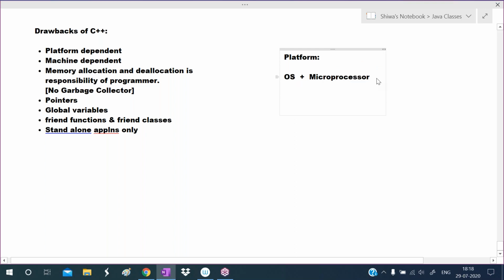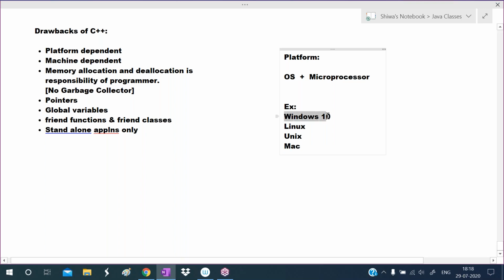So what are the examples for operating systems? Operating system examples are like Windows. In Windows, several versions are there. Latest one is Windows 10. Windows 7, Windows 8, Windows 10, like that. Linux is an operating system. Unix is an operating system. Mac is an operating system. So like this, several operating systems are there.